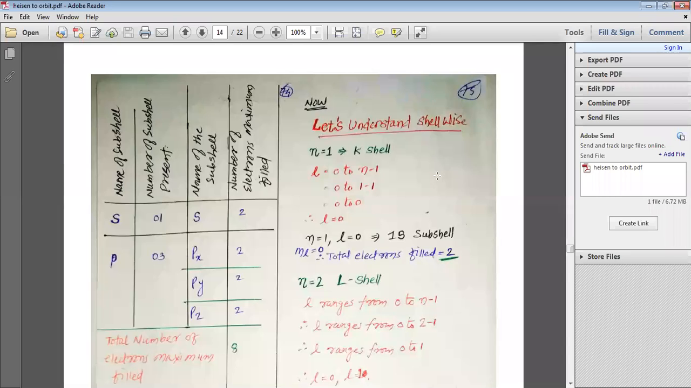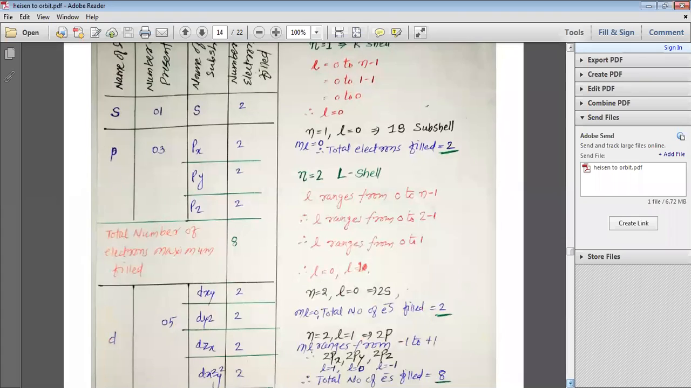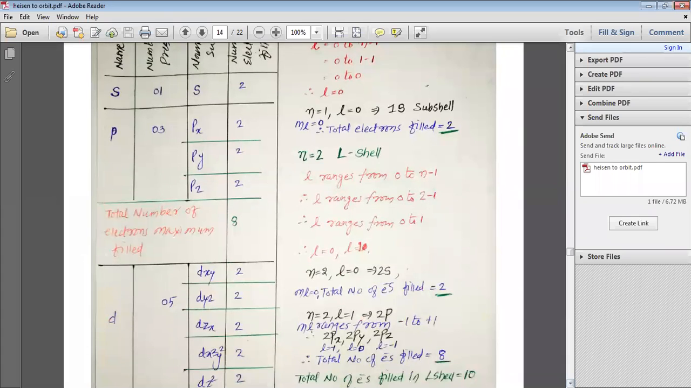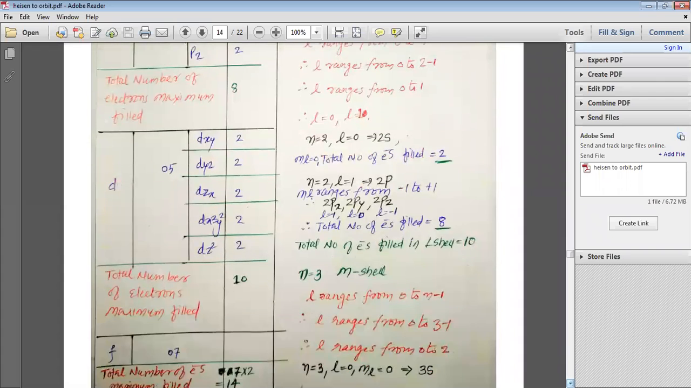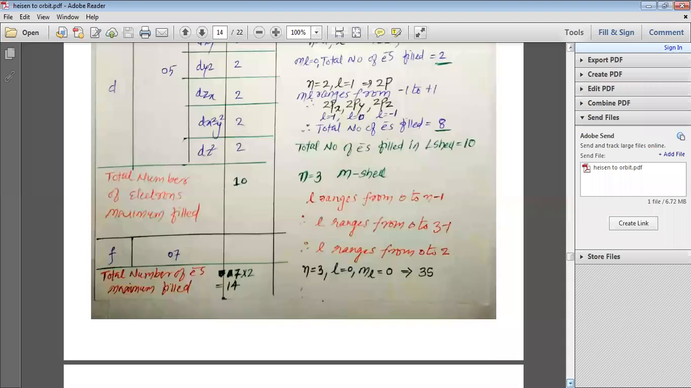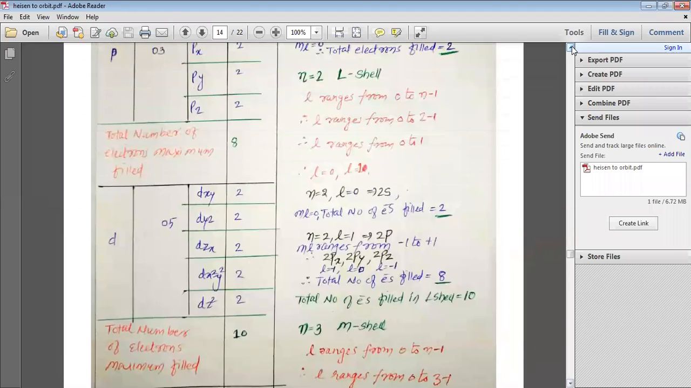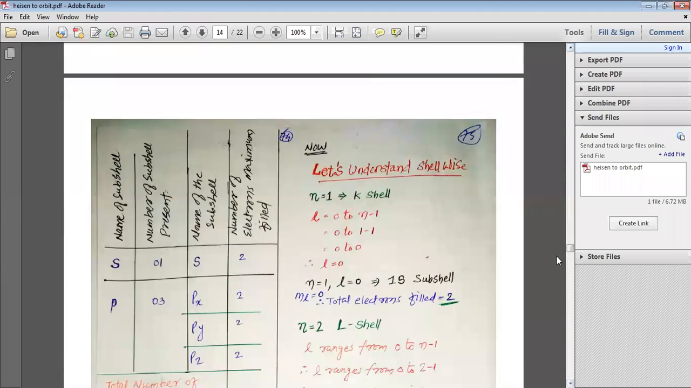8, sir. In S orbital, total number of electrons that can be filled maximum, 2. In P orbital, the total number of electrons that can be filled maximum, 8. In D orbital, the total number of electrons that can be filled maximum, 10. And in F orbital, the total number of electrons that can be filled maximum, 14. Very good. Why does S have only 2 electrons?